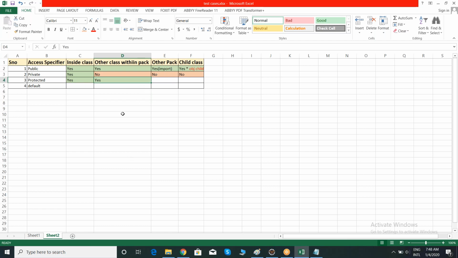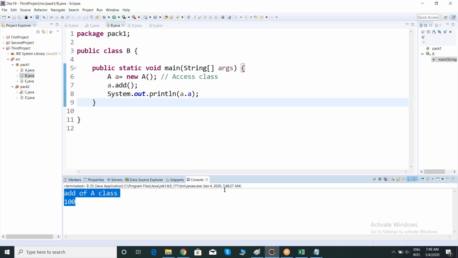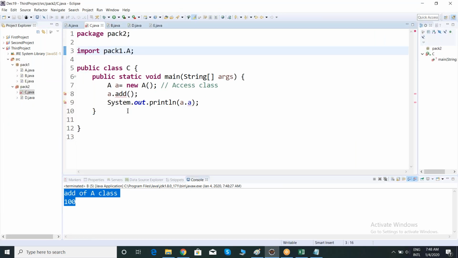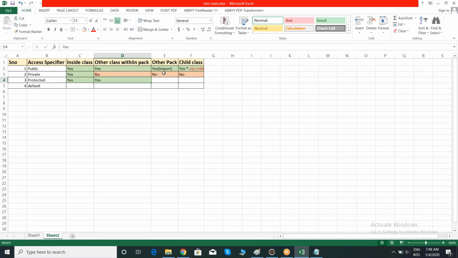Now observe whether I am able to access in another package if my members are marked as protected. Now the other package, C class. What is it saying? Change visibility. Even though I imported, I am not able to see those variables and methods. So if I make my members protected, I'm not able to see them in another package.